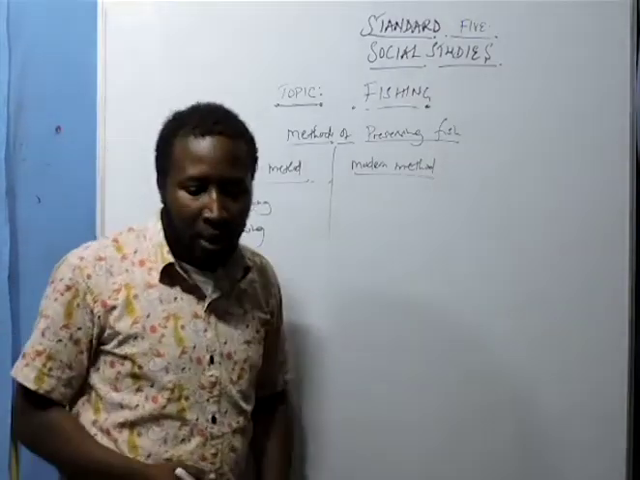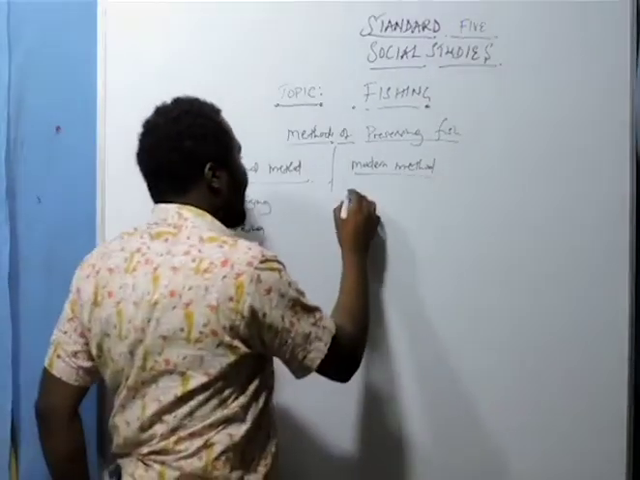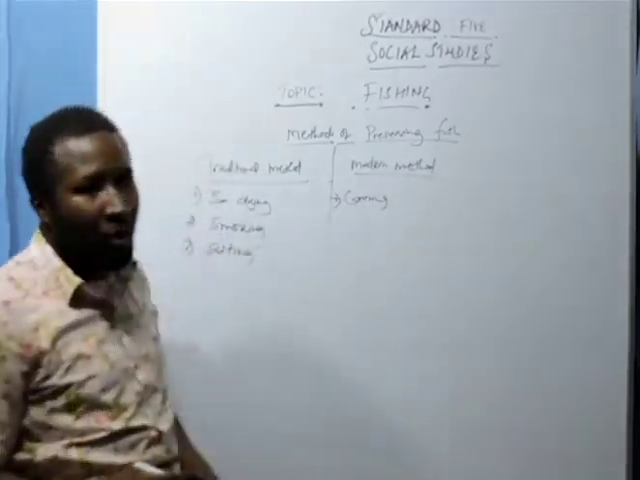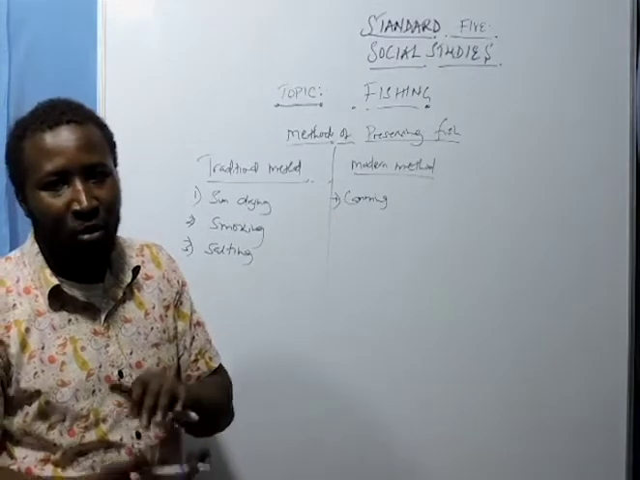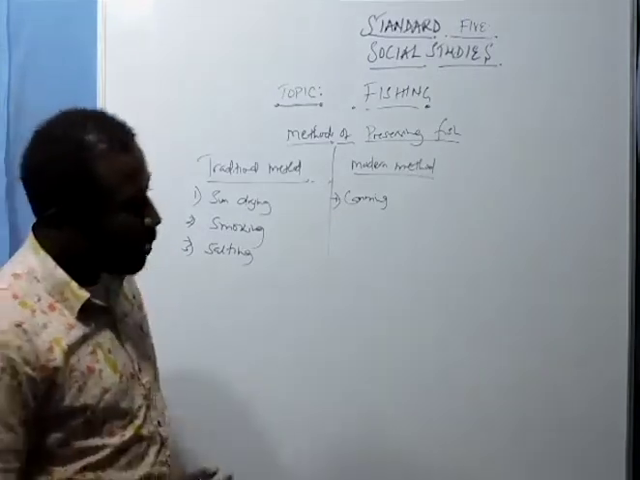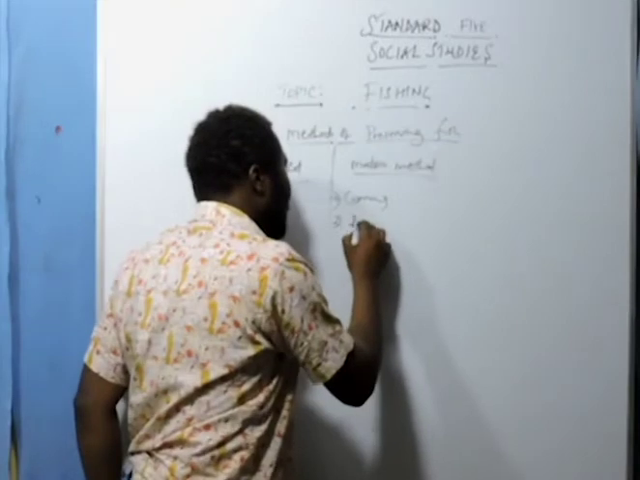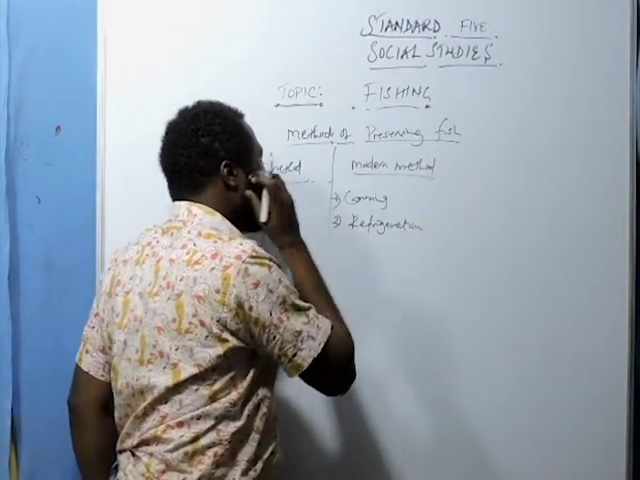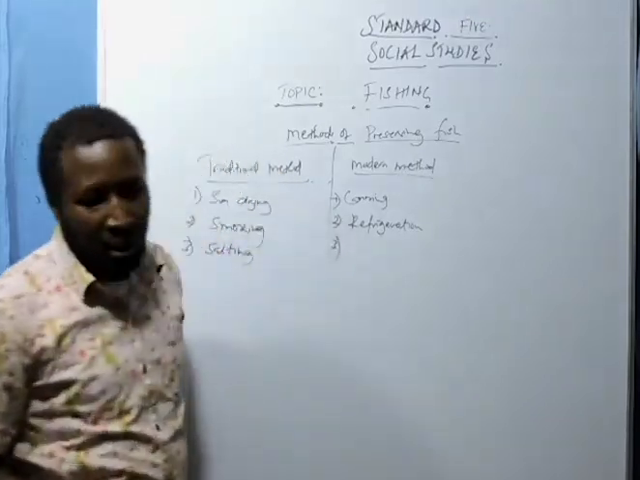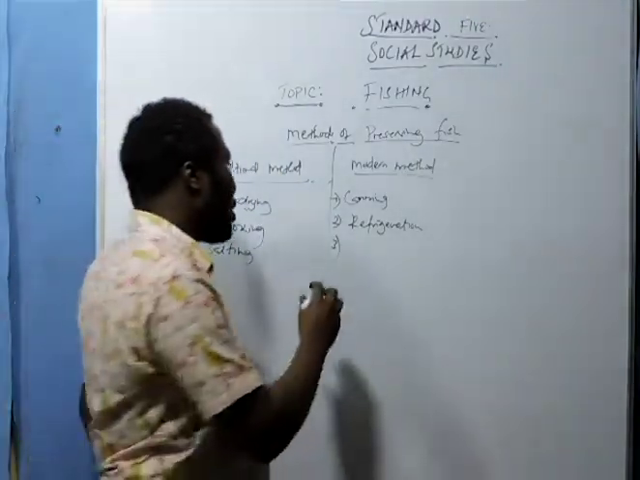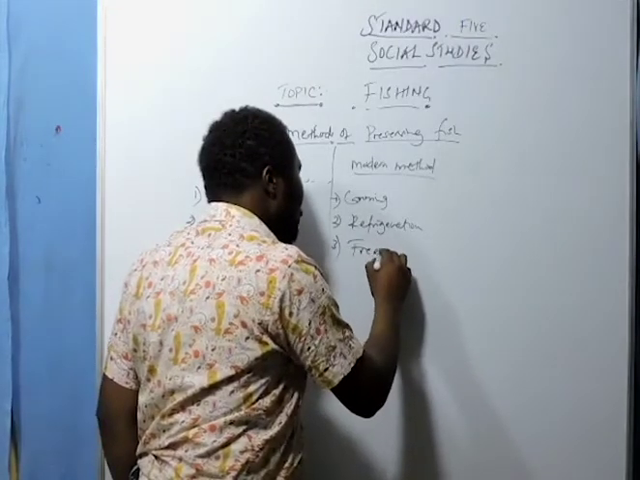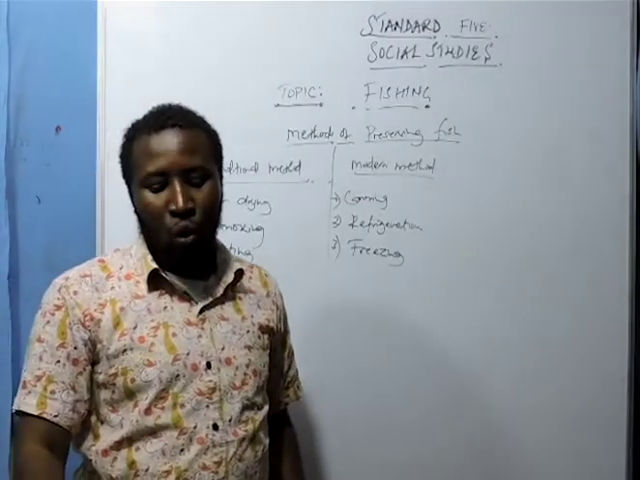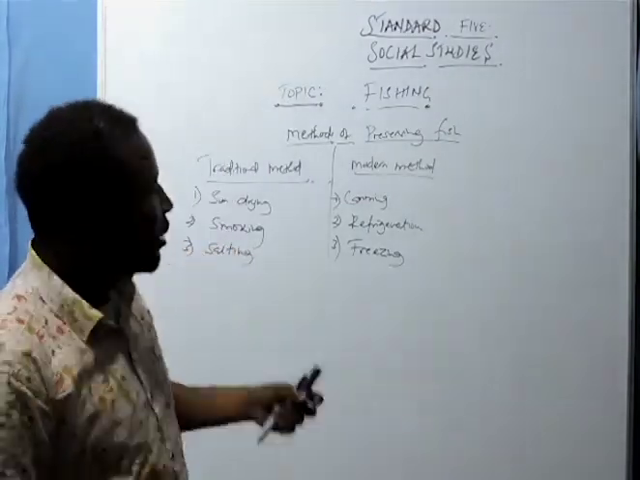Now, in the modern methods, one, we have canning. This is whereby you put the fish into cans and you're able to preserve them. Number two, we have refrigeration. This is where you put your fish into refrigerators. And number three, the last one, is freezing. This is whereby you freeze your fish, putting them into a very cold and icy state.